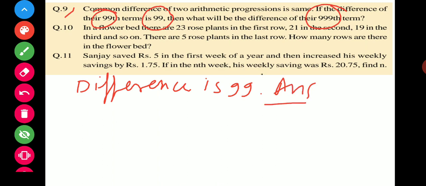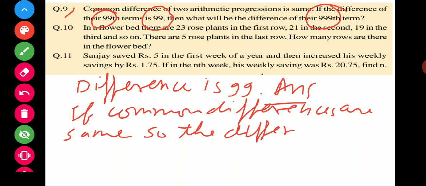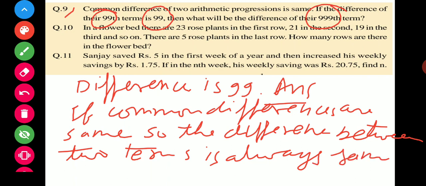If the common differences are the same, then the difference between two terms is always the same. So your answer is 99. So that is your answer.